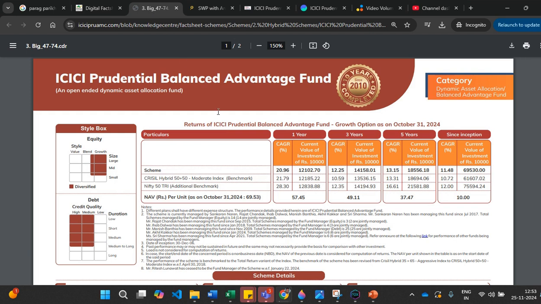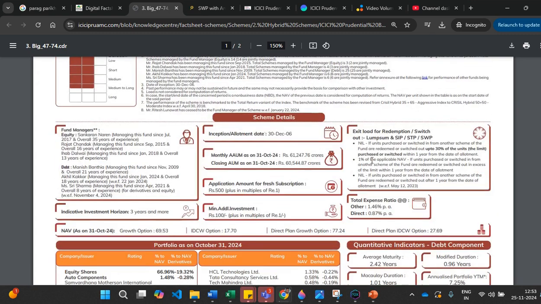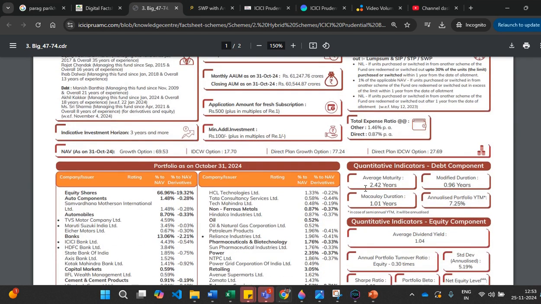I've just taken another example, the ICICI Prudential Balance Advantage Fund. You can open the platform, download the sheet, and check what is happening in 1 year. You can see the exit load, how much it is, who the fund managers are, the inception date, the monthly AUM, and the indicators, right? Basically, you can see the analyzed portfolio.